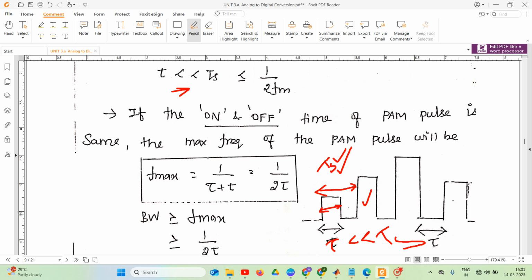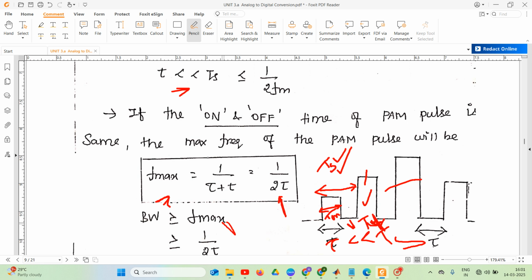We call this T on, the on time period. This is the off time period, T off. This is on, this is off. So T on plus T off is equal to 2 tau. The maximum frequency of our PAM signal can be represented as 1 divided by 2 tau.